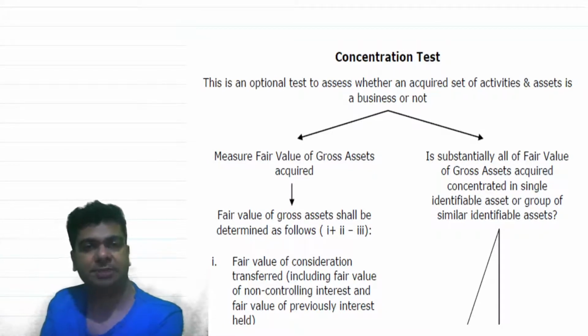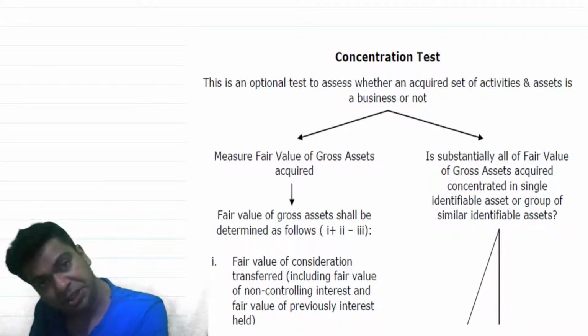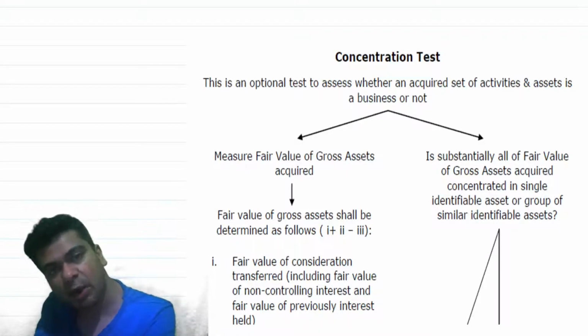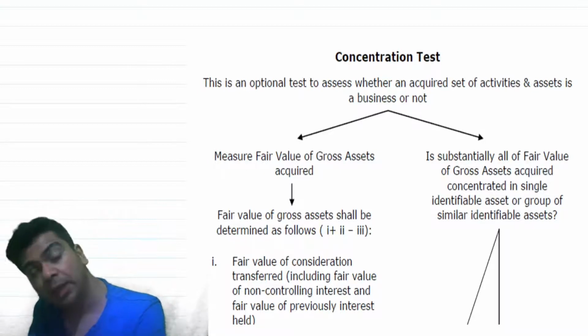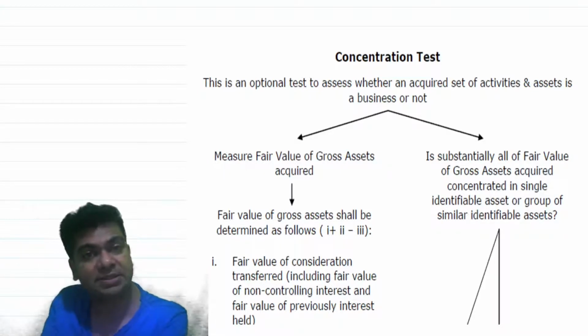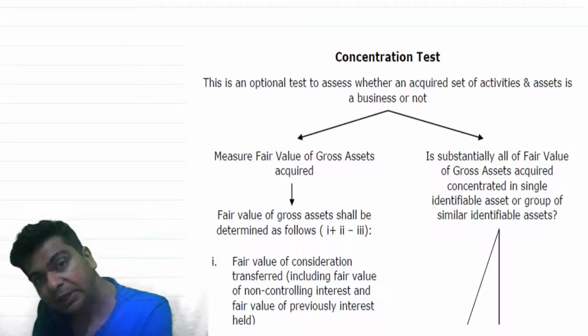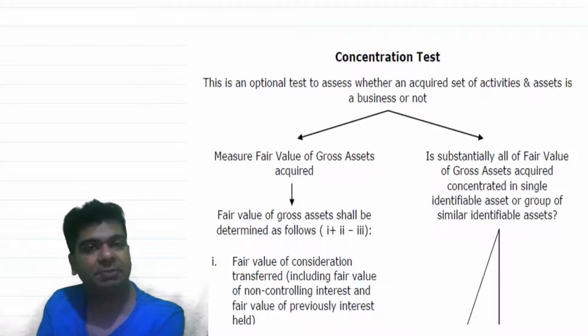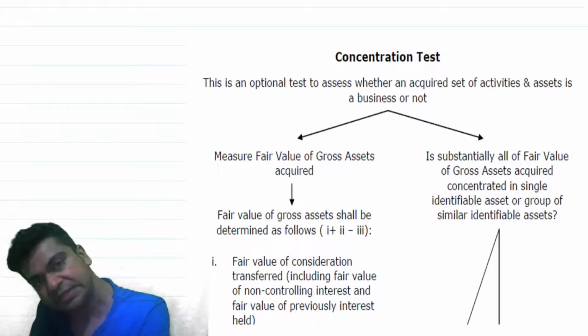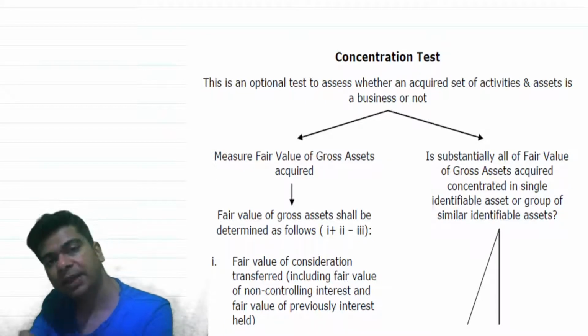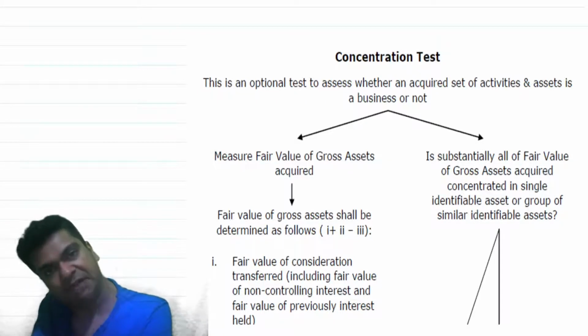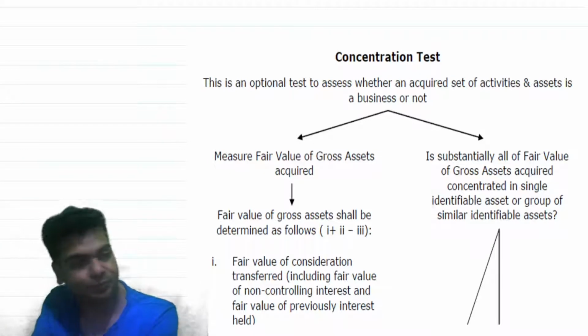So two simple steps. Step number one, determine the fair value of gross assets acquired. And step number two, is the fair value of the gross assets acquired concentrated in the fair value of a single asset or the fair value of a similarly identifiable group of assets? That's what we are supposed to do. As I said, the first step is to determine the fair value of the gross assets acquired. How shall we determine that? Proper guidance is given in Ind AS 103.